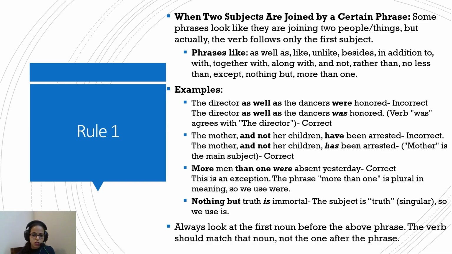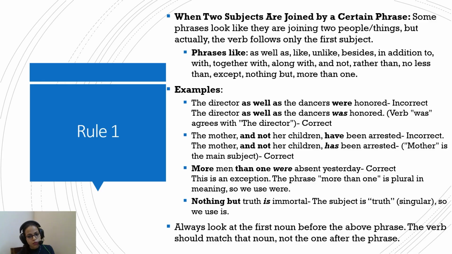Similarly, another example is there. More men than one were absent yesterday. Now here, since more men is there, men itself is plural. That is why the verb were here is correct. More men than one were absent yesterday. Similarly, nothing but truth is immortal.